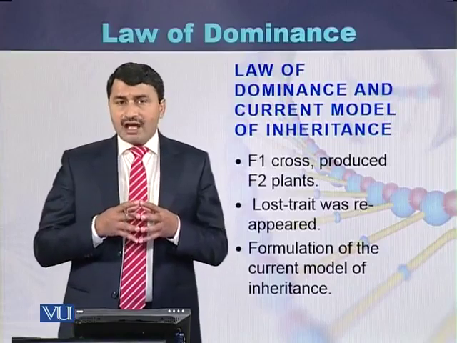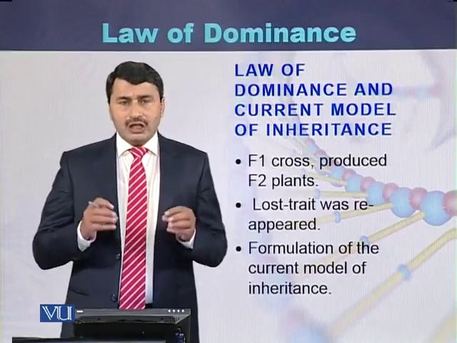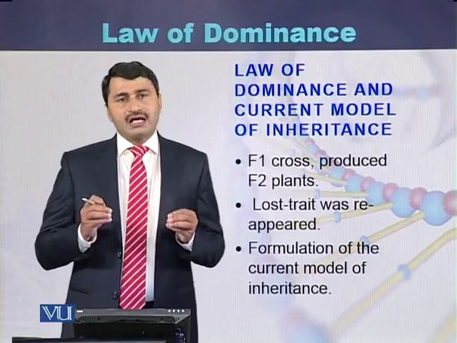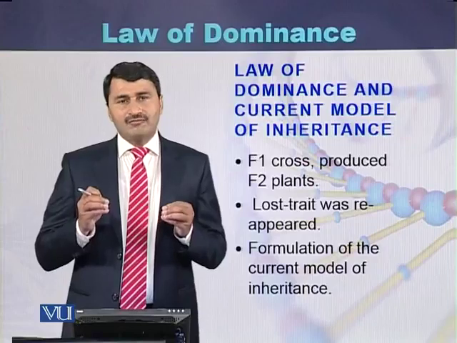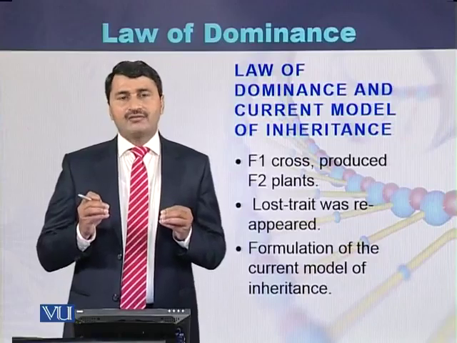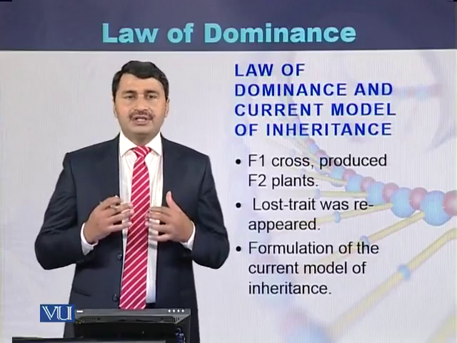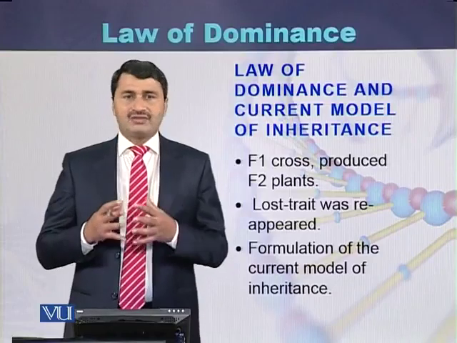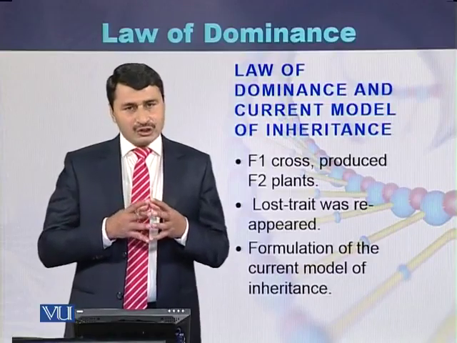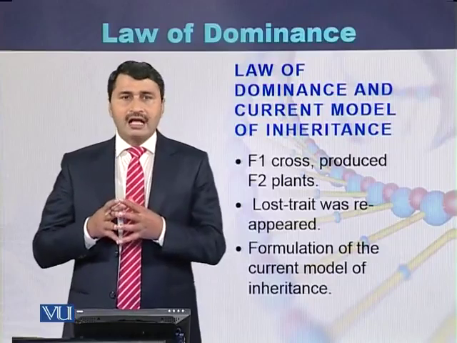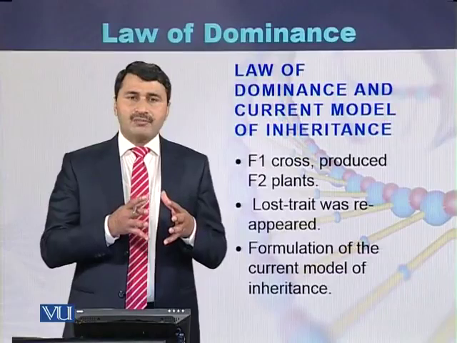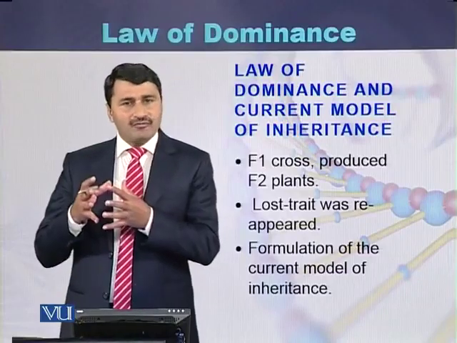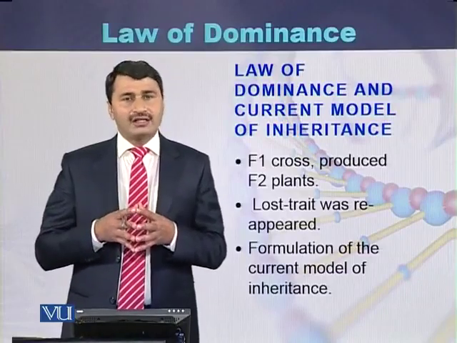In the F2 generation, the lost trait from the F1 generation, those plants producing white color flowers, reappeared, but in a specific ratio. There was a ratio of 3:1. Among the F2 plants, 3 plants were producing purple color and 1 plant was producing white color flowers.